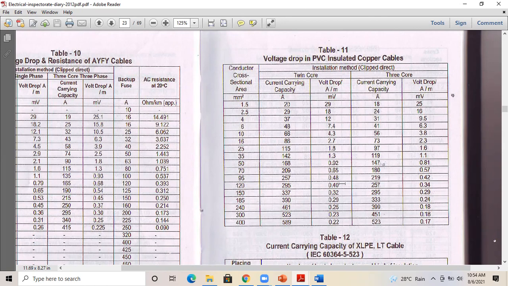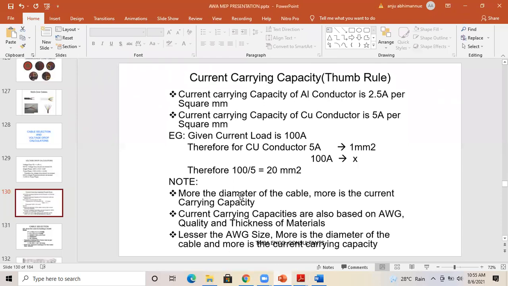Current carrying capacity coming under 100 might be fine. For example, if you select 100 ampere and divide by 5, you get 20. The standard says 25. That is fine. But you cannot trust the thumb rule always. You need to do the actual calculation. To get an idea about the nearest cable size, you can do the thumb rule calculation, but for actual calculation you need to check the voltage drop, cable length, cable insulation, etc. So this is the thumb rule method.